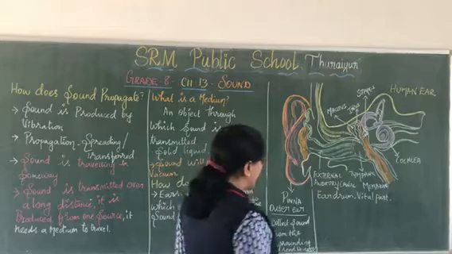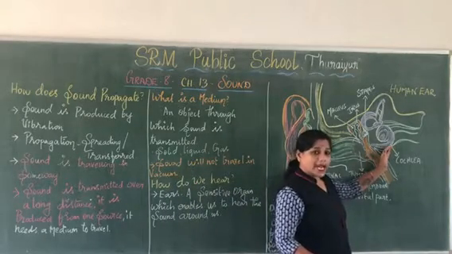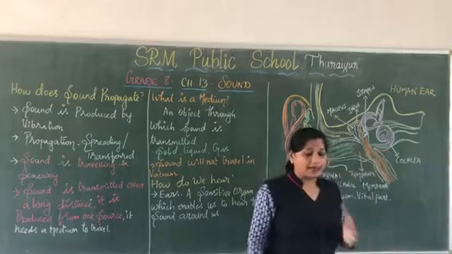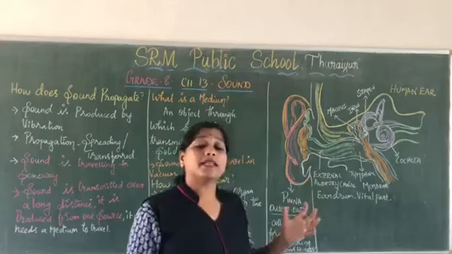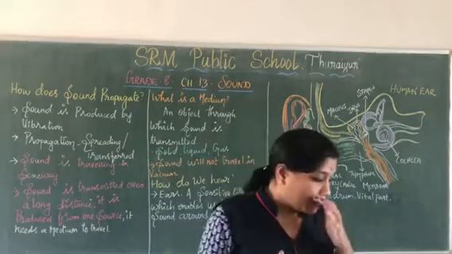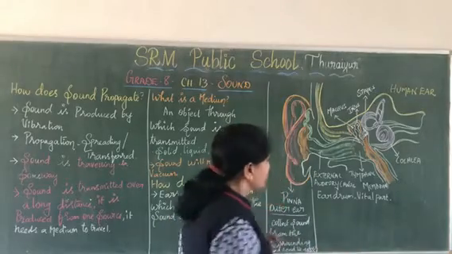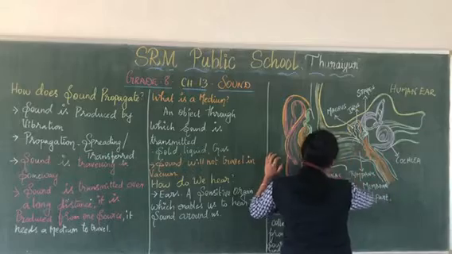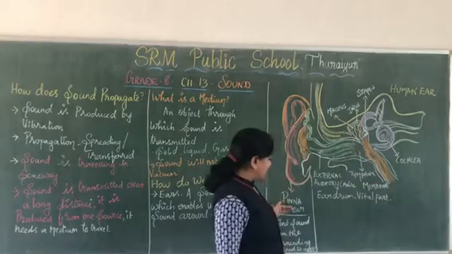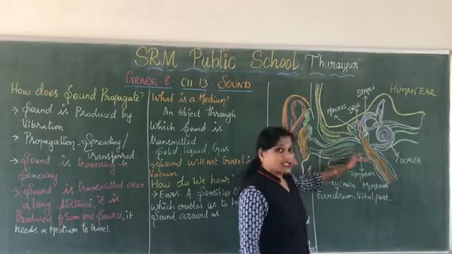Next it reaches the inner ear. I told you, once the sound gets amplified, it reaches the inner ear, where this pressure vibration is converted into electrical signals and reaches the brain. Clear, all of you? The sound is collected by the outer ear, and it reaches the auditory canal and then the eardrum.